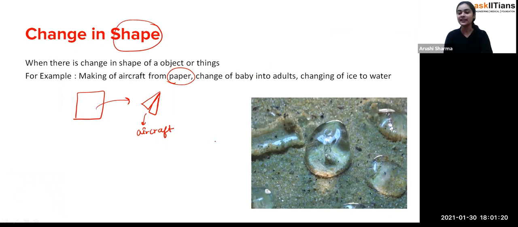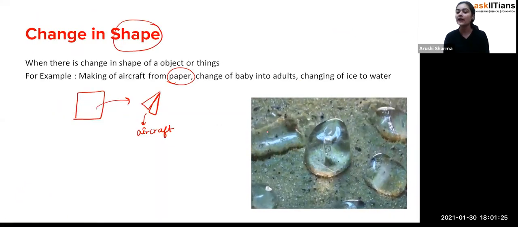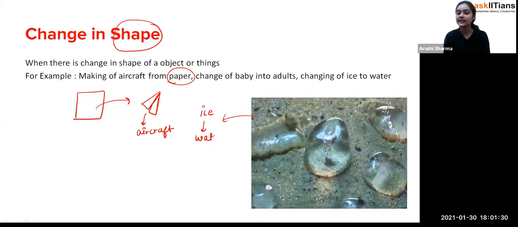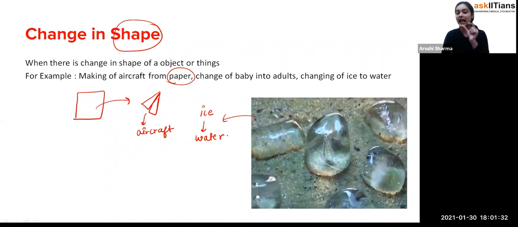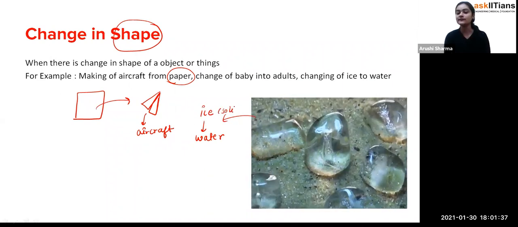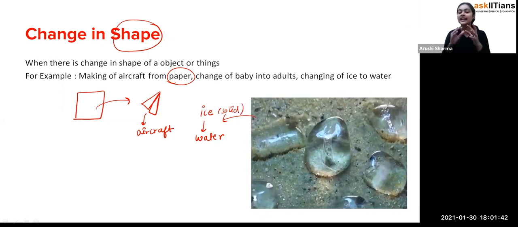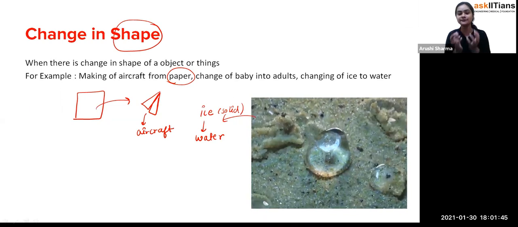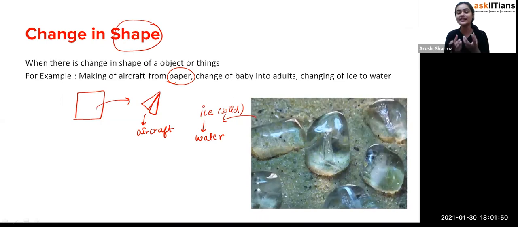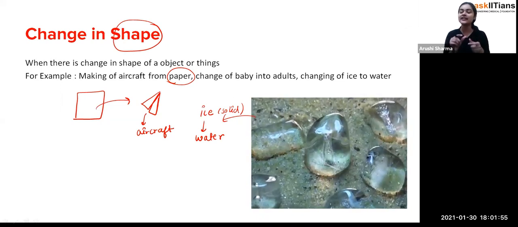So you can see one example from here. I'll just show you again. See, there is the changing of ice to water. Ice is melting to water. So that is also a kind of shape change. First of all, ice is present in the form of cubes. Ice is a solid form, and we generally find ice in the form of cubes. It depends upon the type of container we are taking to freeze the water. It could be of any shape, but the tray which we use in our house generally has a cube-like structure, exactly. So that is why we get the ice solid.